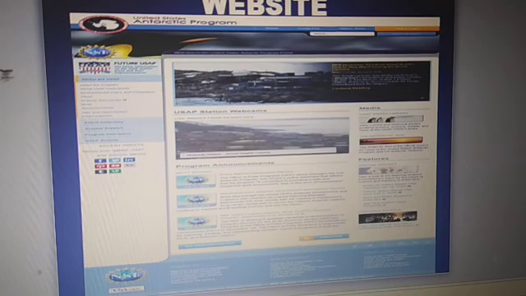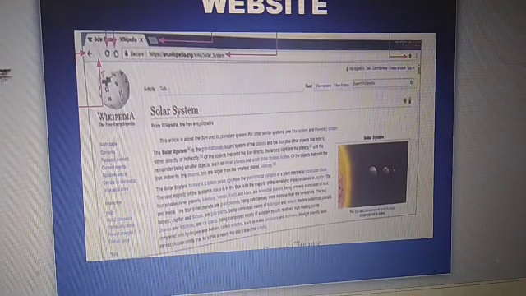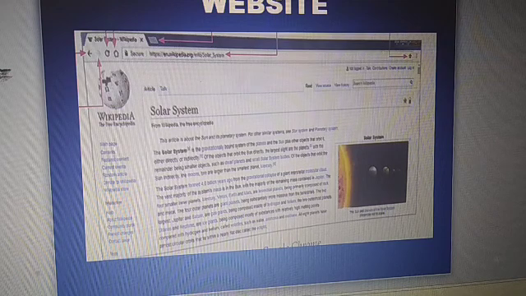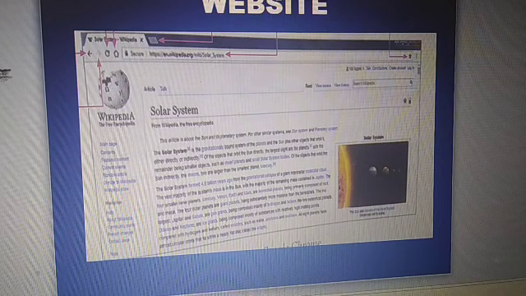Every screen which appears on your computer or mobile phone is actually a web page. Here you see the Wikipedia website and this is a screen of that website. This screen is a web page.